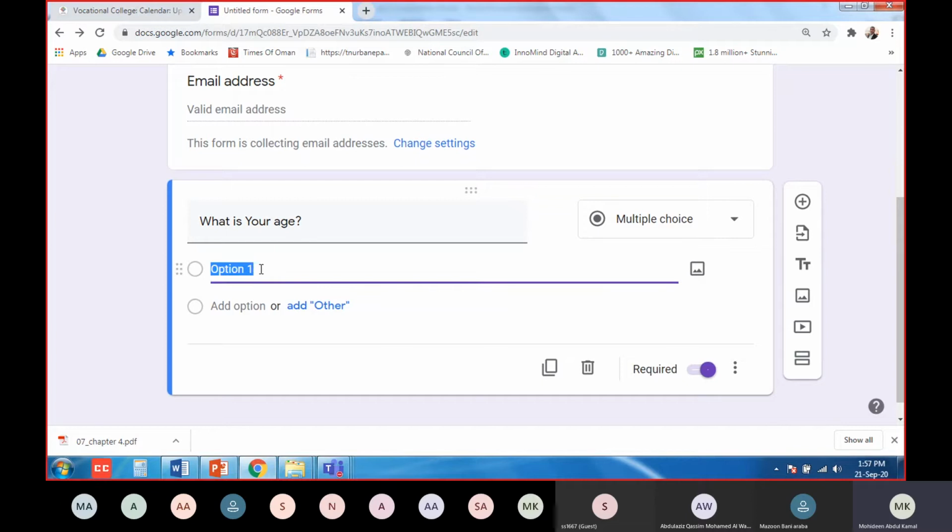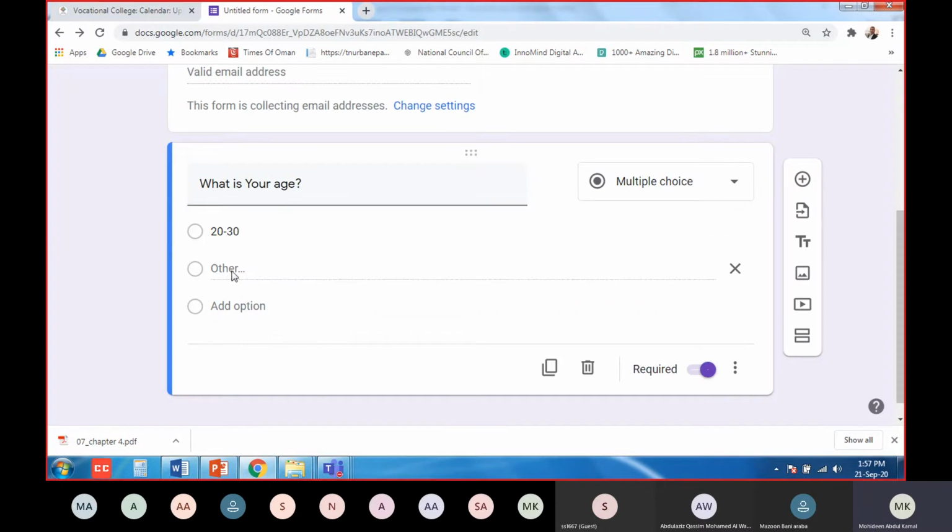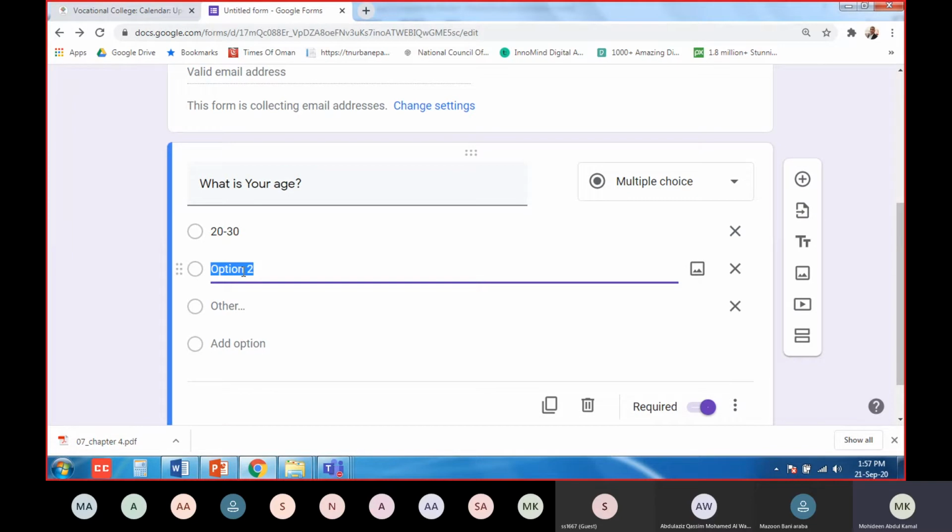Click on option 1. Now what is your option 1? Age 20 to 30. Now second, you see here, add another. You have to add another. Second option, 31 to 40.